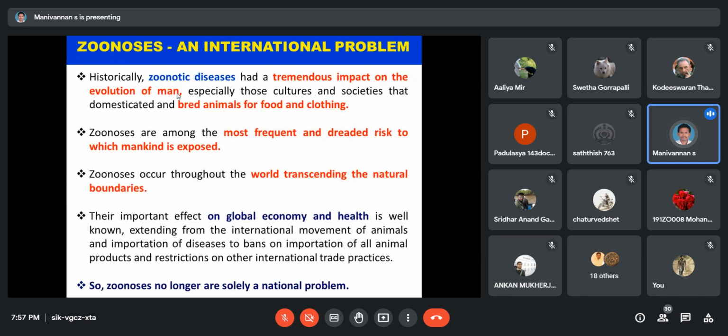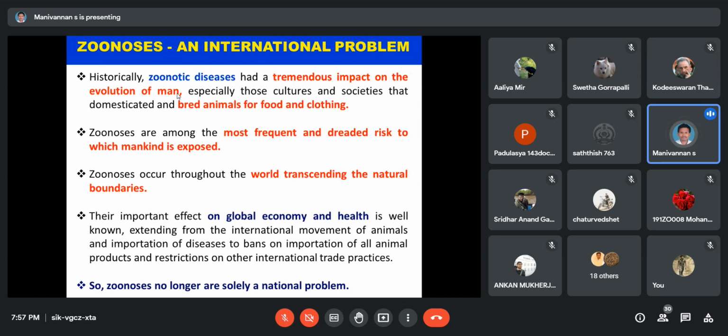This is the evolutionary point of view: a tremendous impact on human cultural and social evolution.